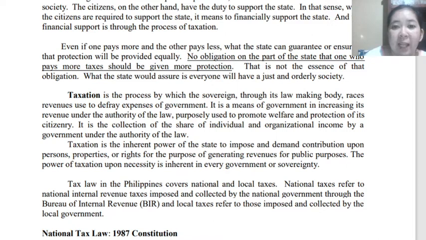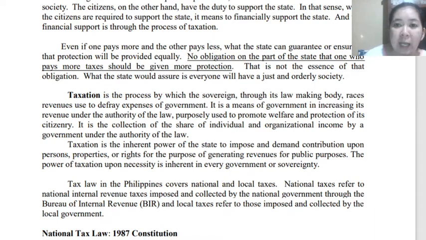Again, the purpose of taxation is to use this revenue or income to promote welfare and protection for the citizens. This is the collection of the share of individual and organization income by the government under the authority of law.